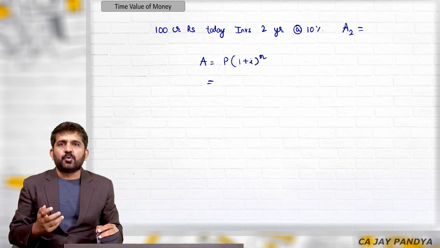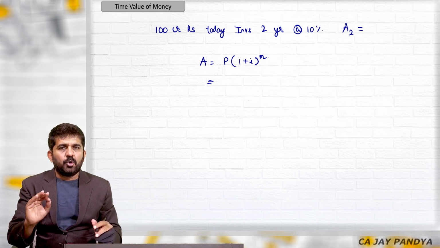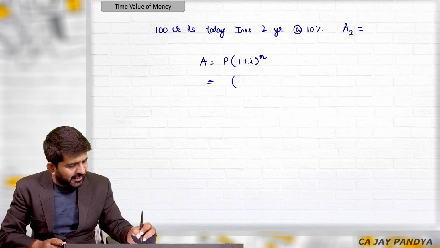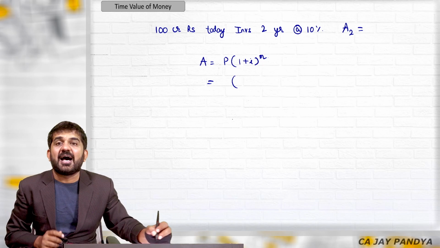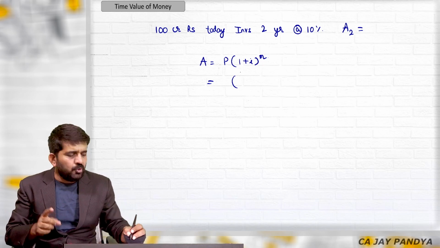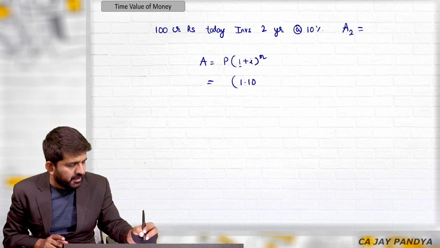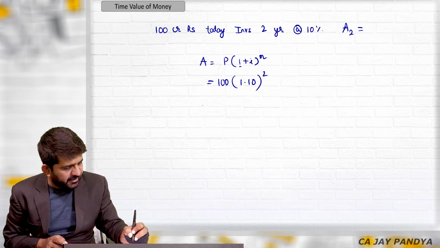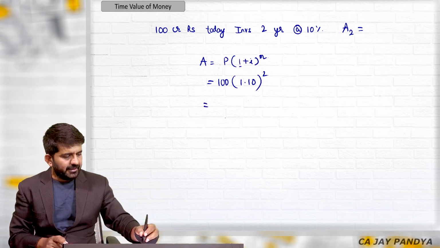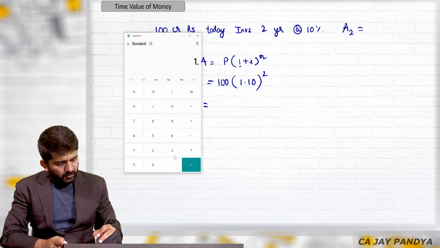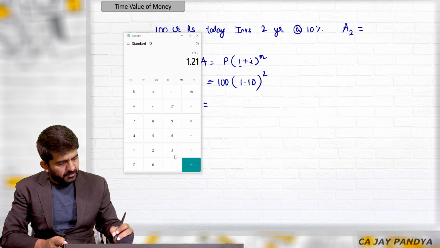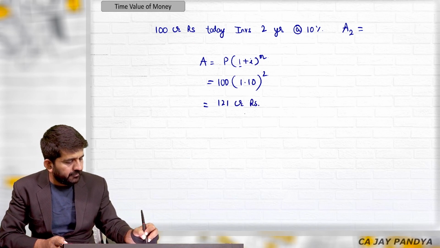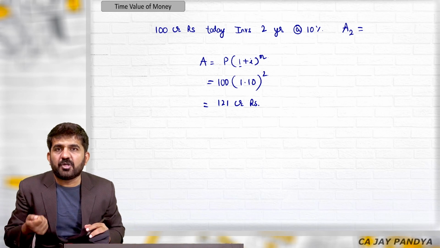See, as and when you mature in finance, you should know the shortcuts of things. I can directly do 1 plus I raised to n. Now what is I? 0.10. 0.10 plus 1 is nothing but 1.10, raised to n, which is 2. Invested is 100 crore rupees. What will be the answer? 1.1 multiplied by is equal to, multiplied by 100. This is 121 crore rupees, which will be the amount after 2 years.